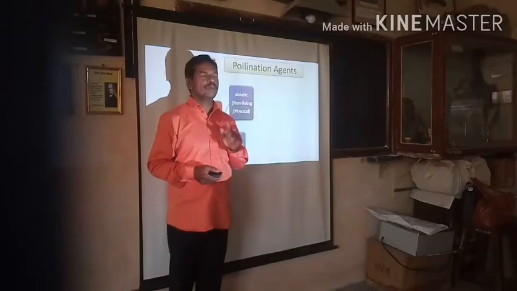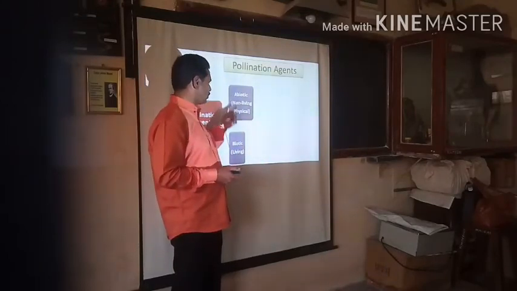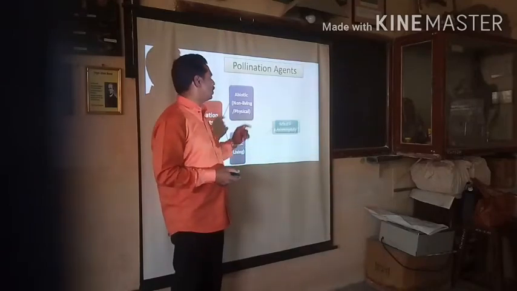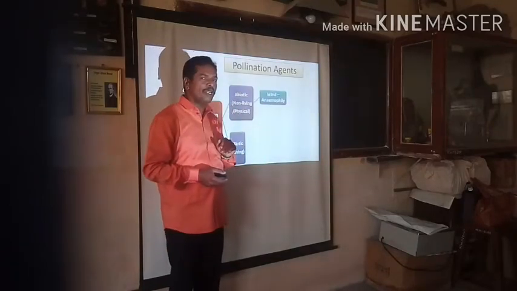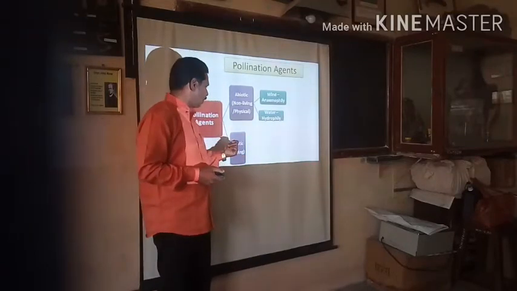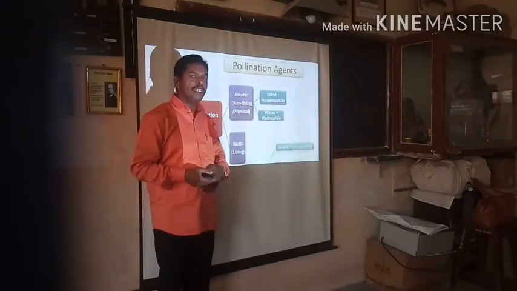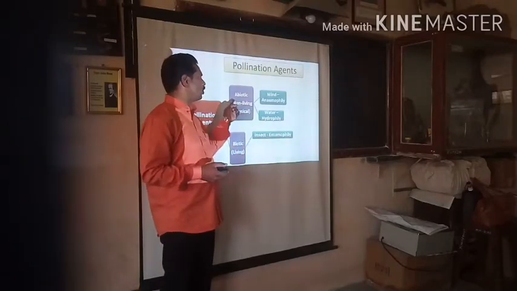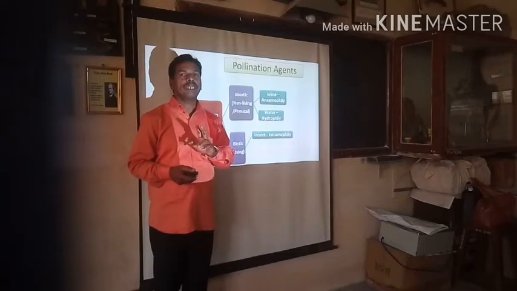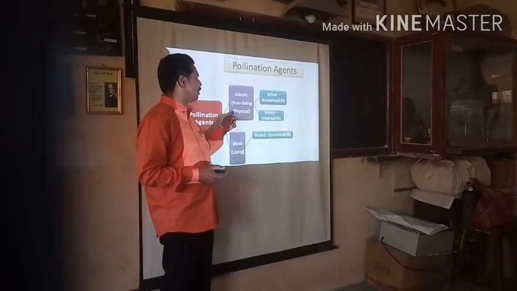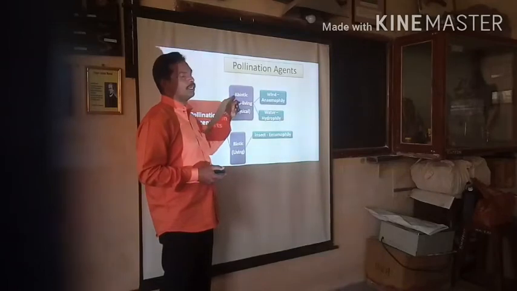The first is abiotic agent and the second is biotic agent. The abiotic agent is non-living, also called physical factors. The biotic agent is living things. In another way, when the transfer of mature pollen grain from the anther to the stigma takes place with the help of physical factors, non-living or abiotic agents.